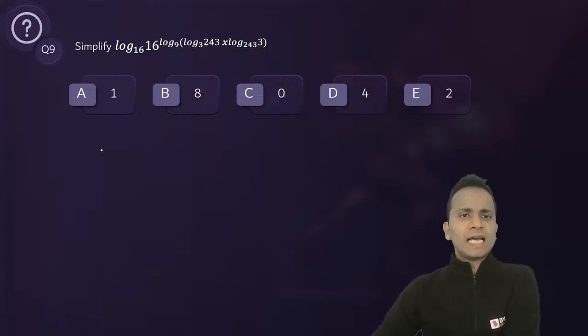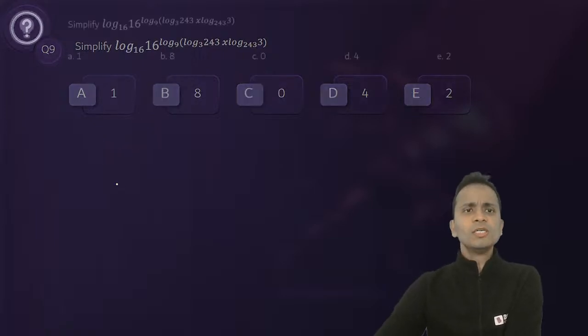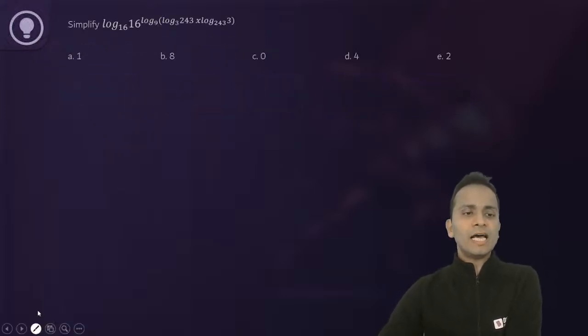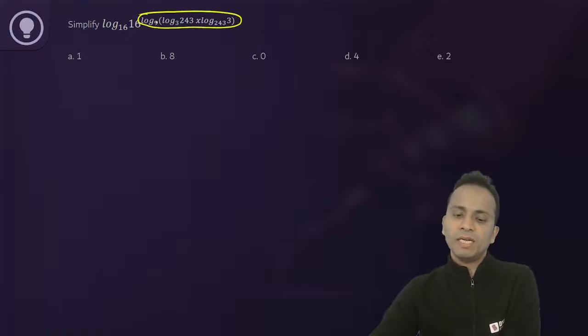Now, first property that I'll use here is log of a to the power b, and the base is, let's say, c. So this power b comes in front and gets multiplied. Okay, so I'll bring this entire expression in front and will multiply.